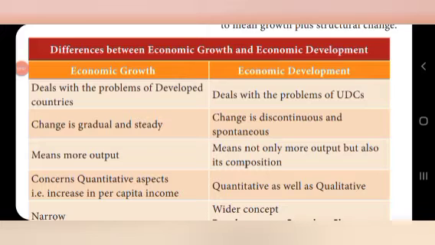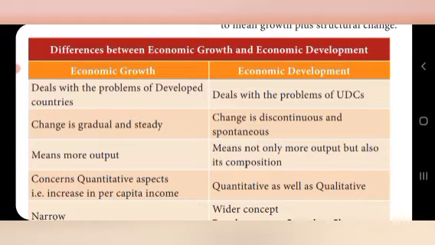Measurement of economic development. Before we measure economic development, we should understand economic growth and economic development. The difference between them is given here. See here, the growth side and the economic development side. Economic growth deals with the problems of developed countries. The growth is already overcome by the developed countries, so it deals with the problems of developed countries.